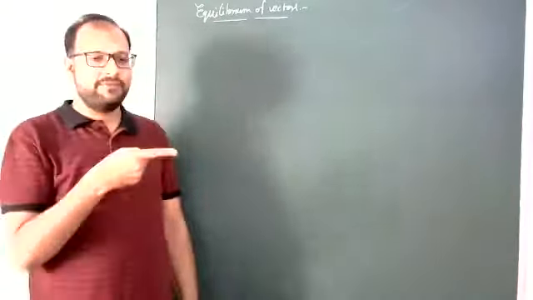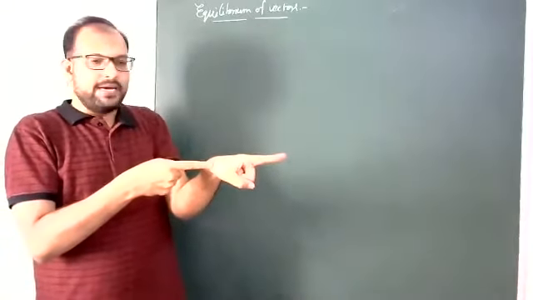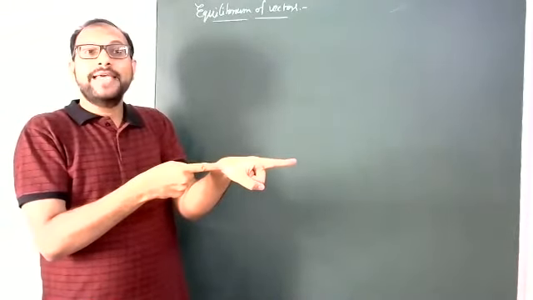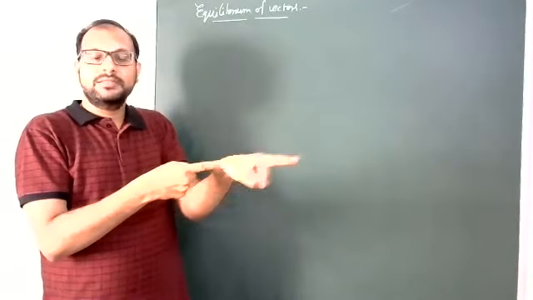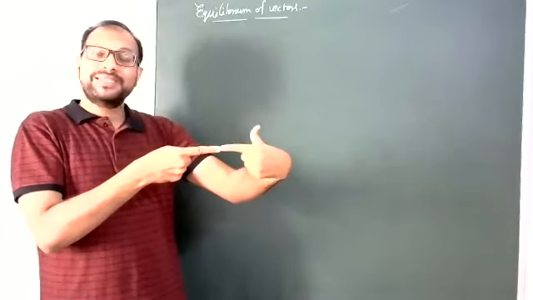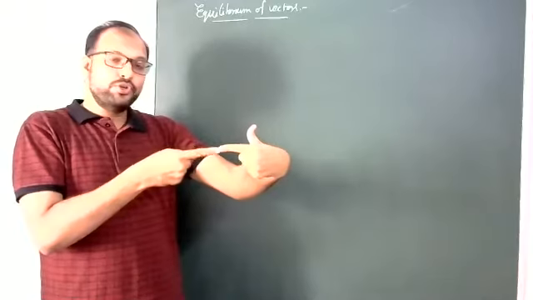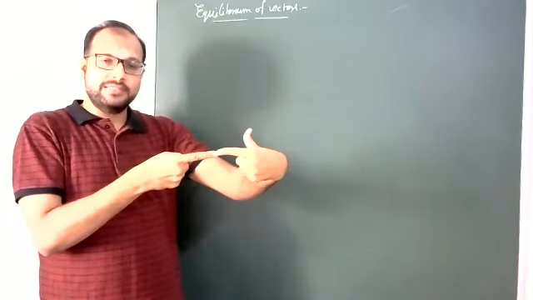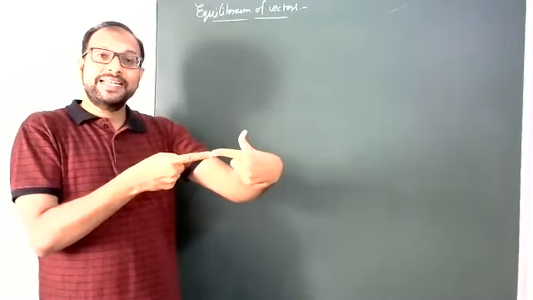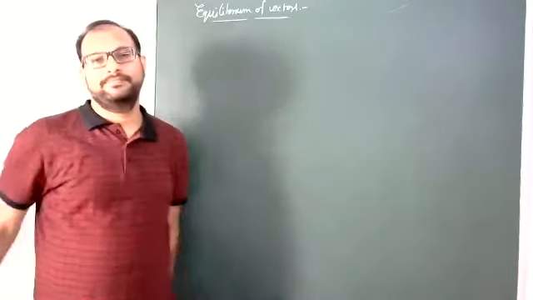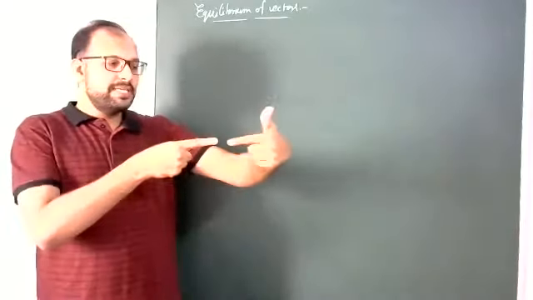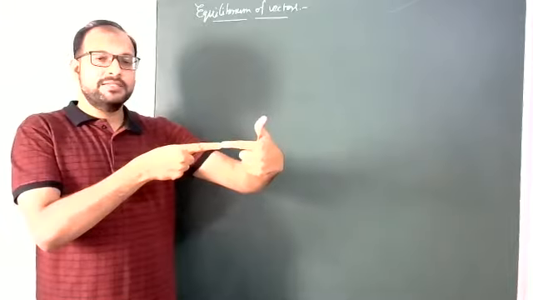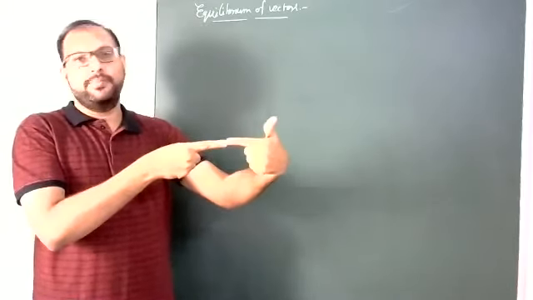For example, this is vector 1. This is another vector. Both are in the same line, so they are collinear vectors. Suppose now opposite, but still the same line. These two are known as collinear vectors, vectors present in a single line. So this is collinear vectors, maybe same direction or maybe opposite.